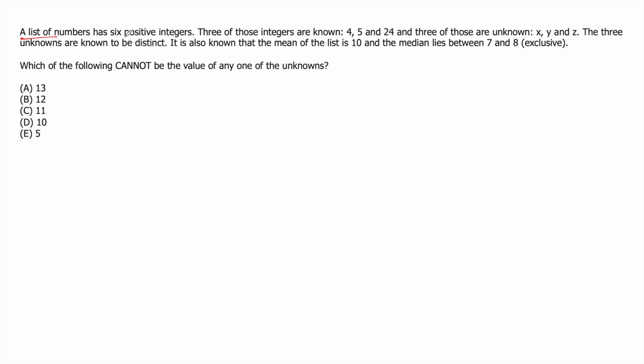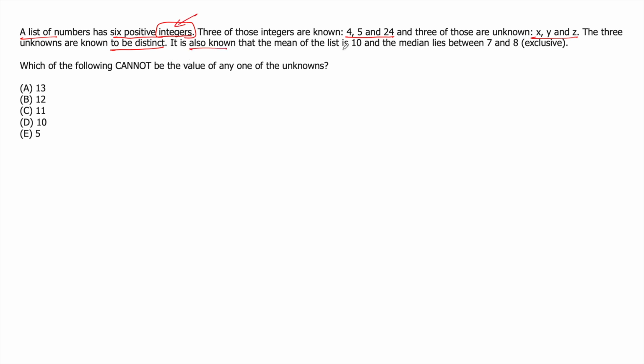A list of numbers has 6 positive integers. So all 6 are positive integers. 3 of those integers are known, 4, 5 and 24, and 3 are unknown, x, y and z. The 3 unknowns are known to be distinct. So all the 3 unknown numbers are different numbers. No 2 of them can be the same. Different integers, because all 6 of them are integers.